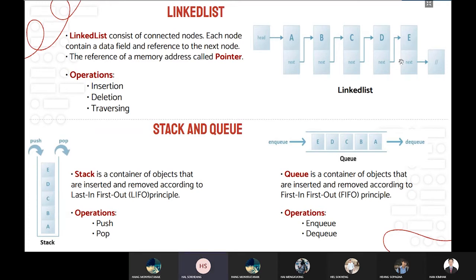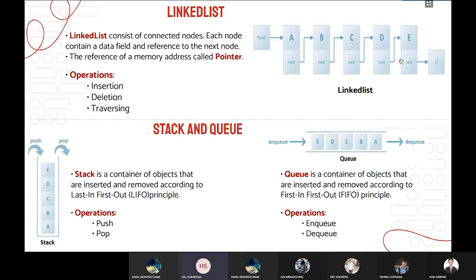A linked list is connected to each other in a single direction. A linked list node can link to one other node. A linked list is different from an array because an array has a limited number of elements, but a linked list could have unlimited data, and it ends when it becomes null. The operations of the linked list are insertion, deletion,